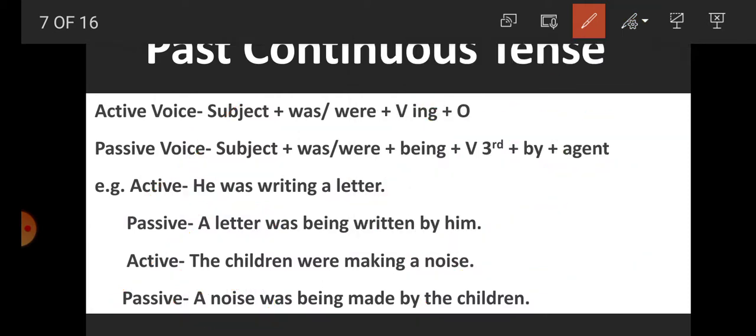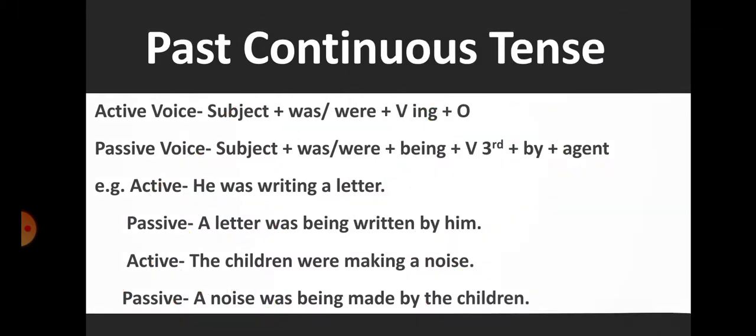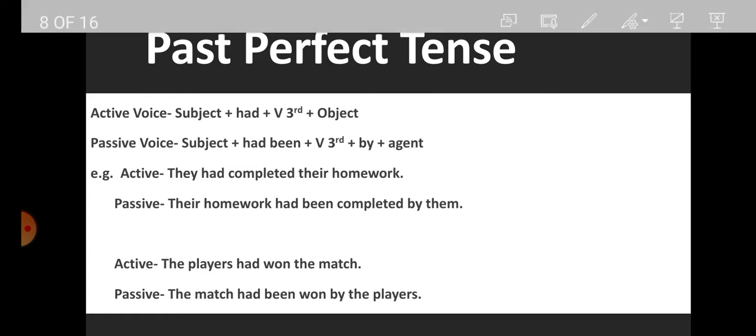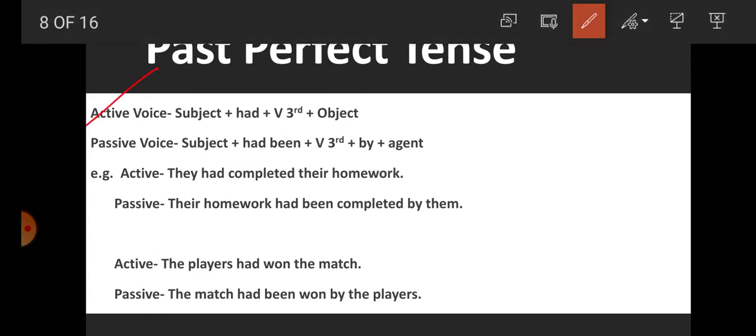Now next one is, students, past perfect tense. So what is the structure of past perfect tense? Subject plus had plus verb third form and then the object. Now what will be the passive? Subject, then had been, then verb third form, and then by, and then the agent, means the passive object.